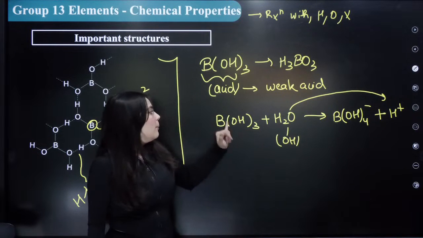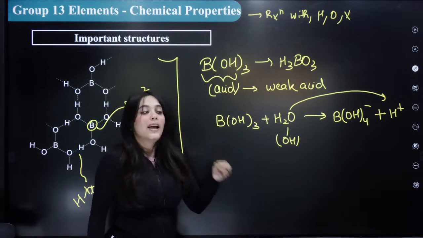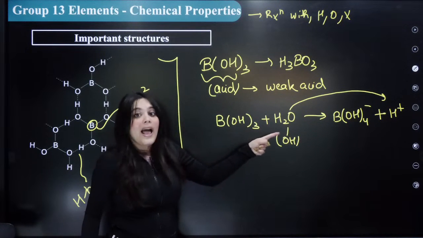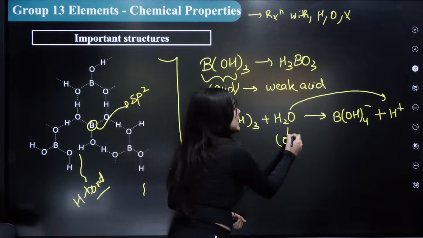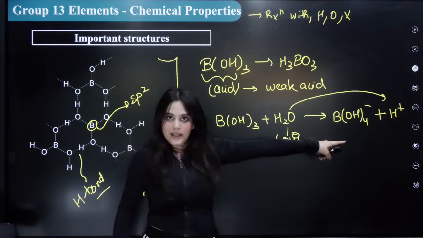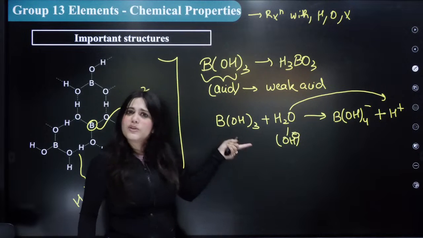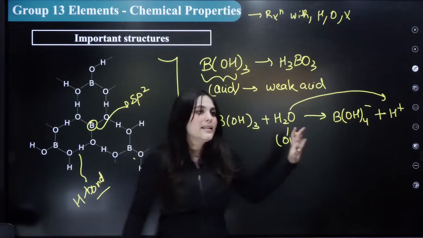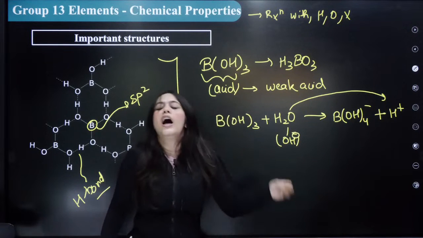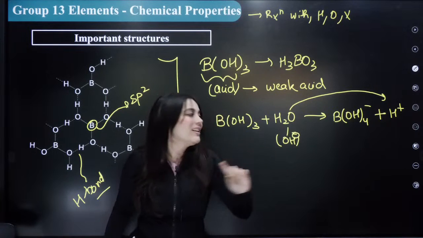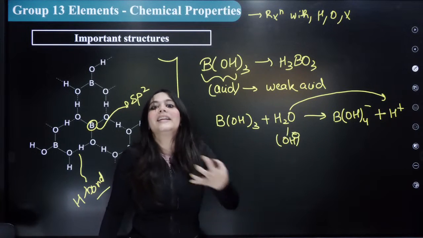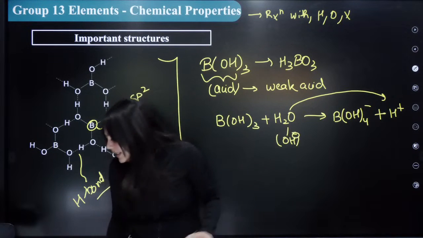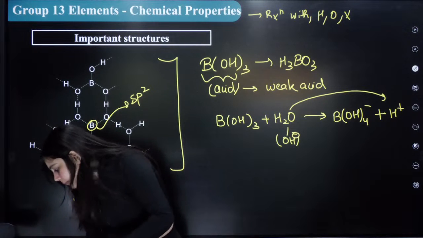So it appears that boric acid here is actually an acid, but the proton is actually given by the water molecule, and it abstracts the OH negative from the water molecule and takes it into itself. So this is the entire reaction that happens with boric acid. Simple, easy reaction. That's why I told you that you should know the structure and this easy reaction: it is a weak acid, but the proton, the H plus, is given by the water molecule, and it itself abstracts the OH from the water molecule. Is this clear to everybody?